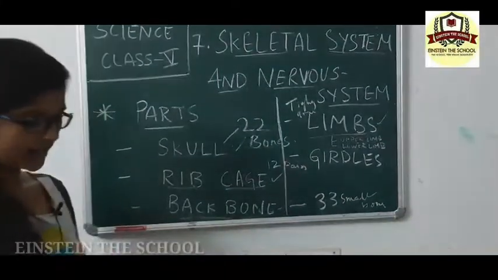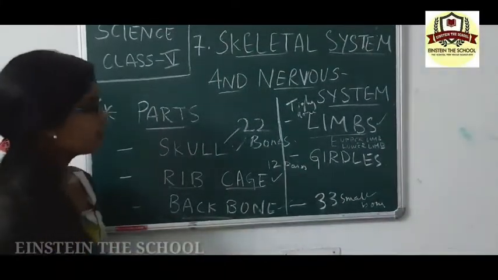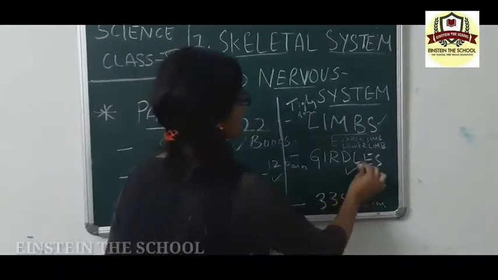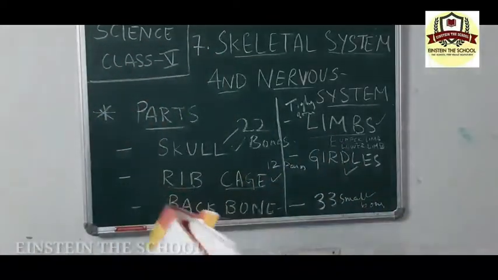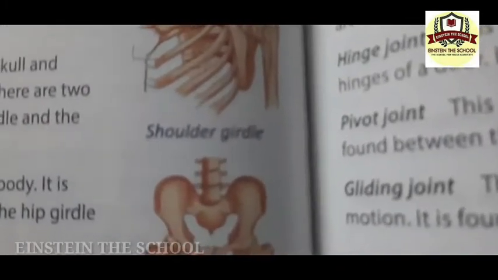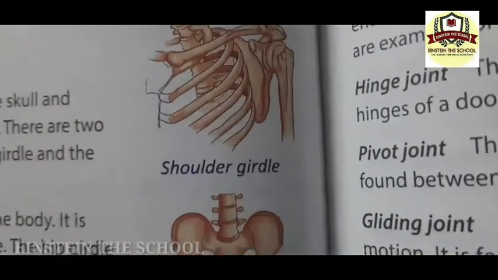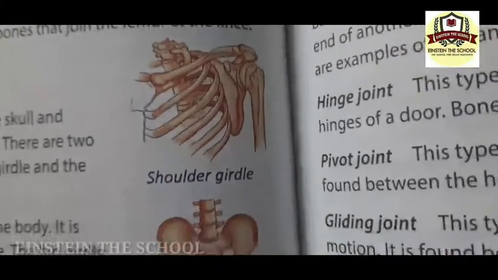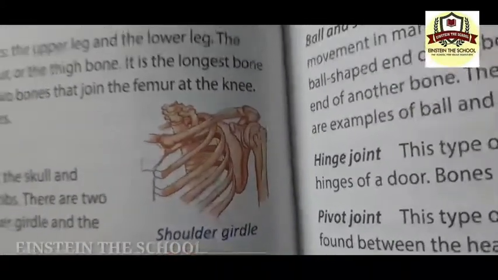And the last part for today is girdles. You can look at the picture right here. Girdles are ring-like bony structures connecting to the skull and the vertebral column.